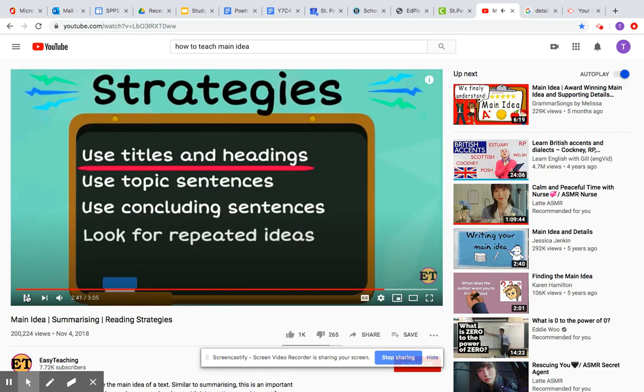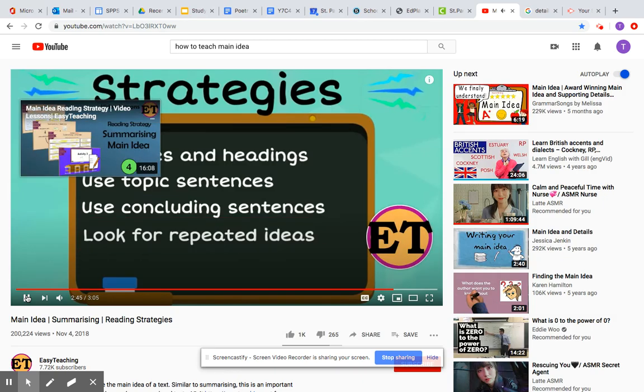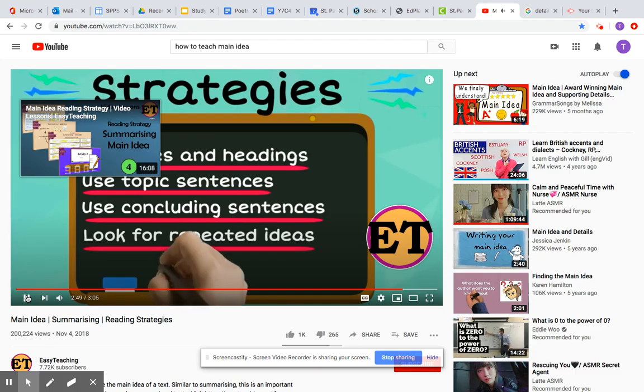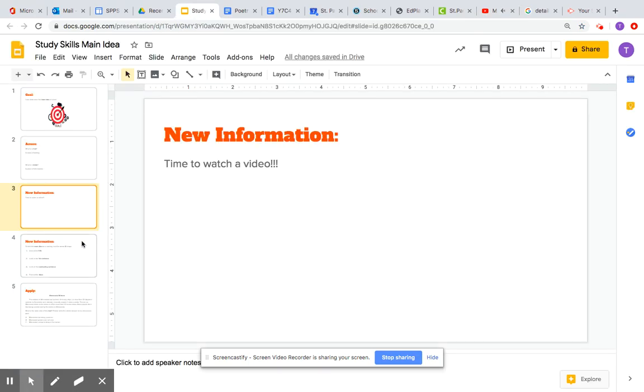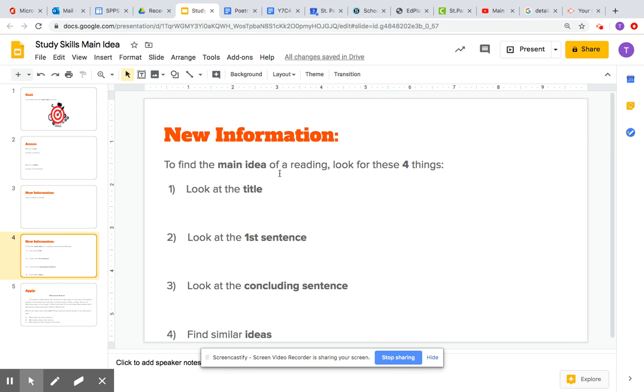All these strategies are important to know, as not all strategies will always work. Besides, using multiple strategies together will help us build a more accurate main idea. So just to review, to find the main idea of a reading, look for these four things. Look at the title of the text, look at the first sentence of the text, look at the concluding sentence of the text, and find similar ideas.